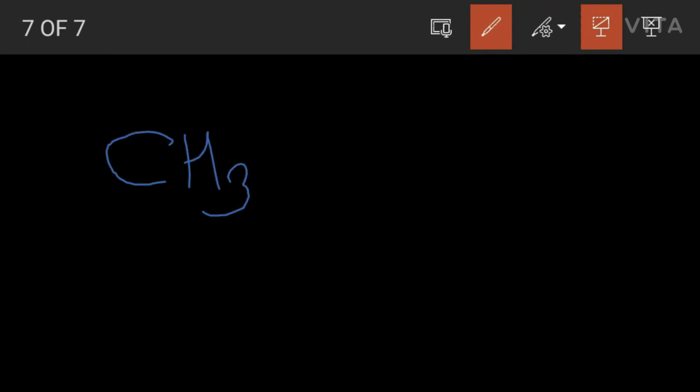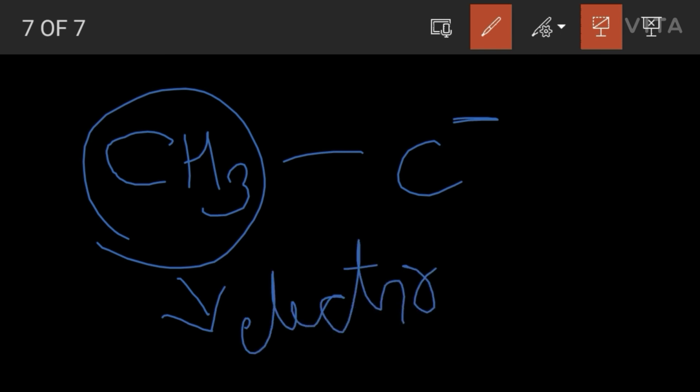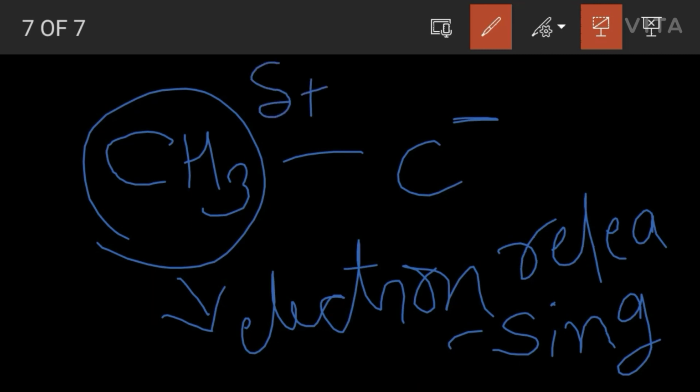This is the alkyl group, this is the carbon ion. Here, because of the electron releasing nature of the methyl group, what happens? Methyl group has a partial positive charge and it creates a partial negative charge on the carbon ion.